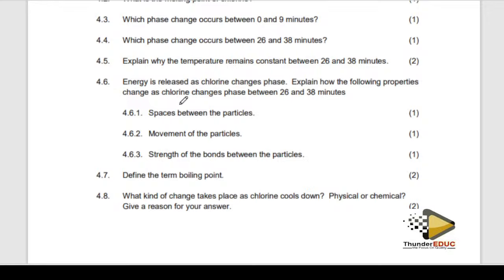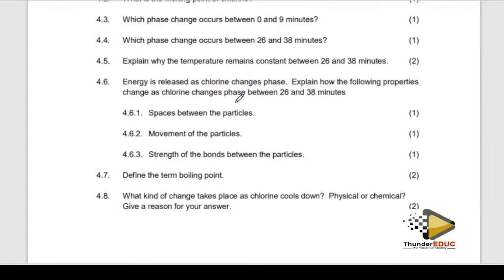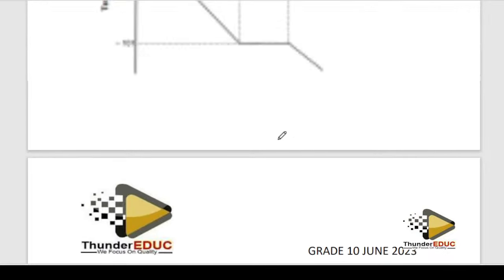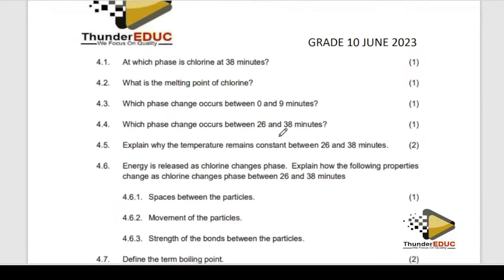Explain how the following properties of chlorine between 26 and 38 change. Space between the particles: when there is a change in the phase, the space becomes smaller. Movement of the particles: the speed at which they are moving reduces.